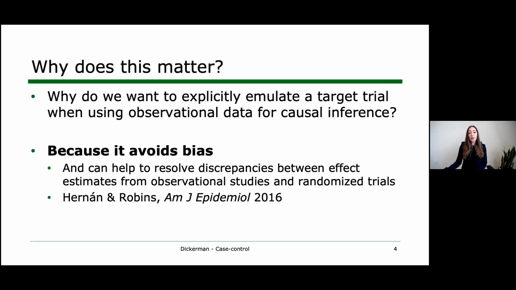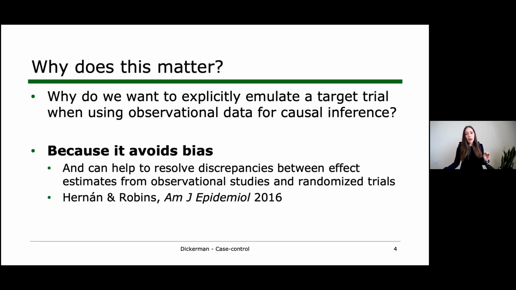In terms of which biases, it's important to distinguish something here because there are lots of potential biases in observational studies. One bias that we're always going to be concerned about is confounding due to a lack of randomization. To be clear, there's nothing we can do to eliminate that concern. The best we can do is try to minimize it by carefully measuring and adjusting for confounders. So that's one bias, confounding bias.